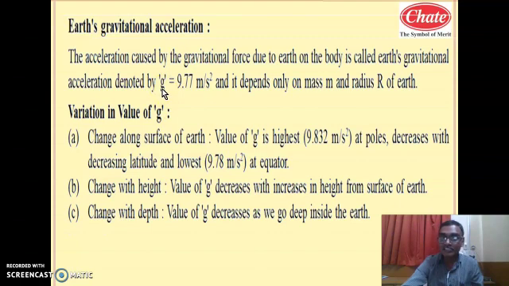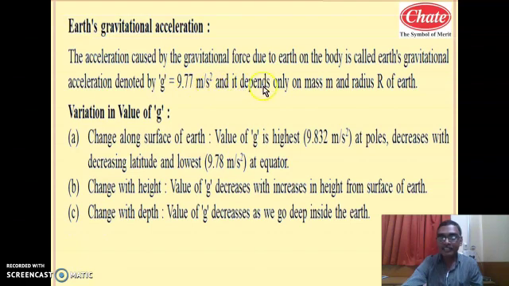Earlier, capital G was the universal gravitational constant. It was a constant. This is not a constant, so that you will understand. It is the acceleration, and its unit is also different. It is denoted by small g. So Earth's gravitational acceleration is denoted by small g, and it is equal to 9.77 meter per second square.